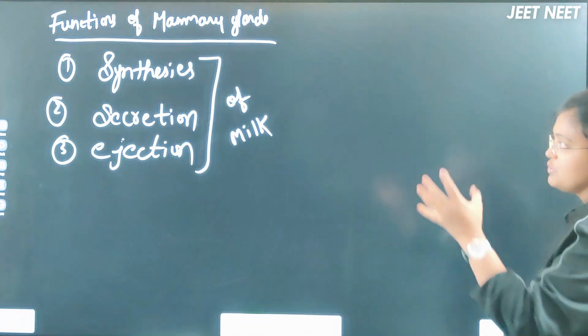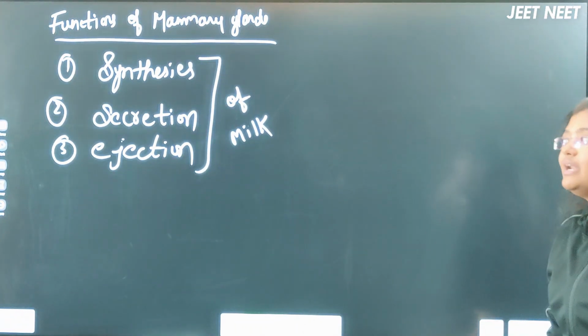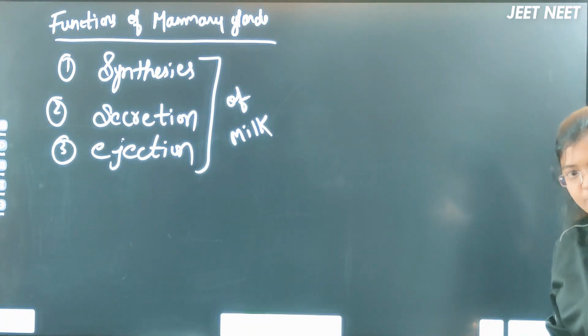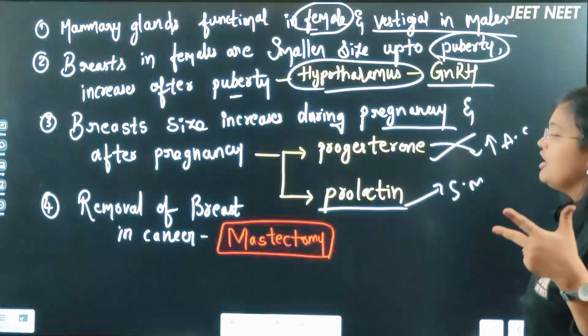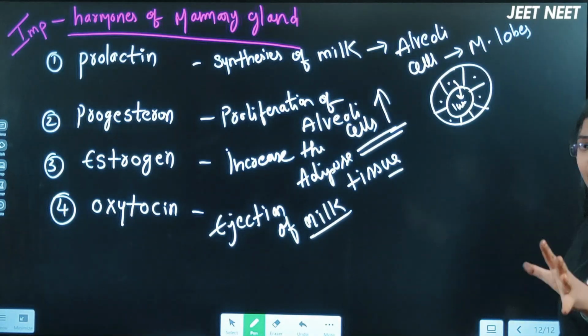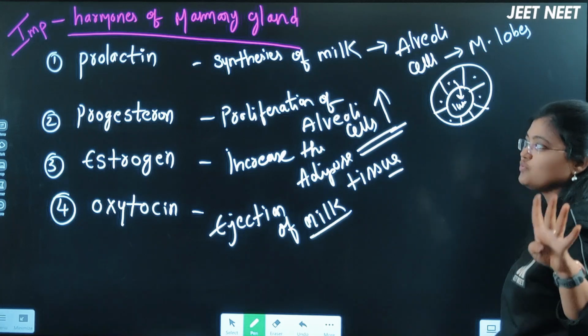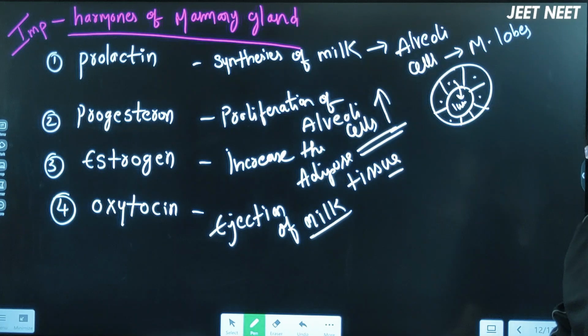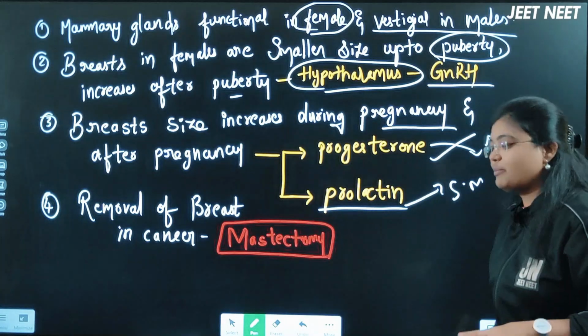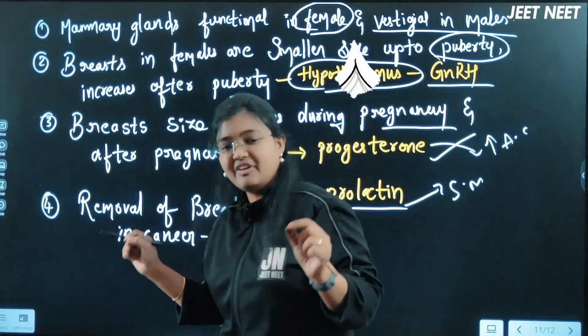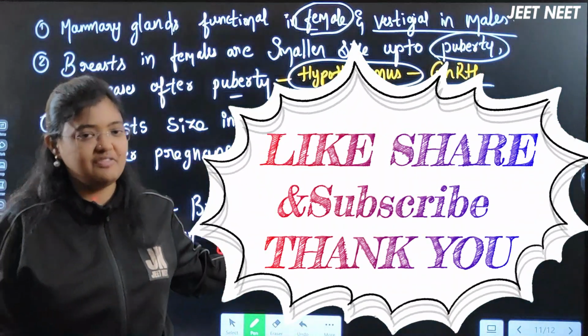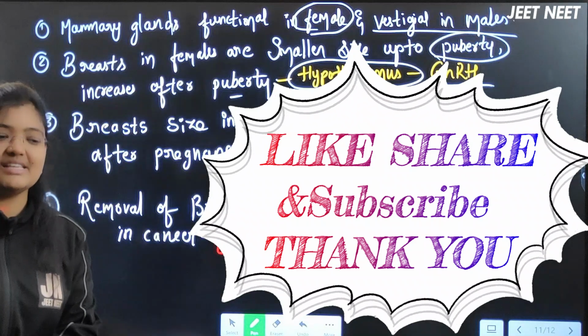Then after that we discussed the functions of the mammary gland: synthesis of milk, secretion of the milk, secretion is nothing but release, right? And the ejection of the milk. For these three functions, the mammary gland needs four major hormones. One is prolactin, progesterone, estrogen and oxytocin here now, and these are the some points here now, right? So every point of NCERT in the diagrammatic manner we have discussed very clearly. I hope you are understanding these classes. Thank you.